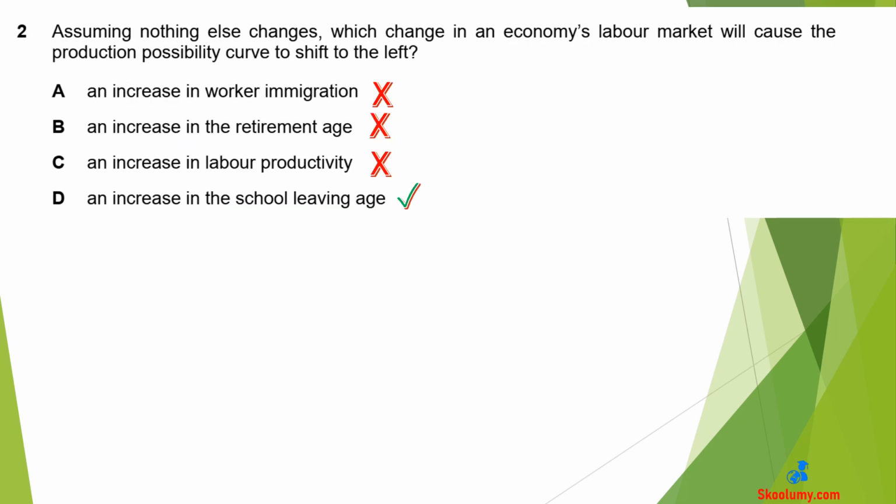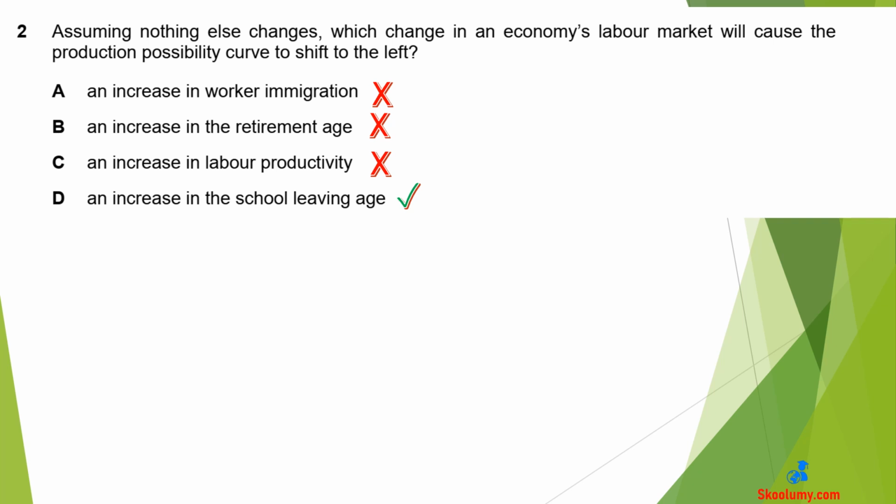Question 2. Assuming nothing else changes, which change in an economy's labor market will cause the production possibility curve to shift to the left? The answer is D, an increase in the school leaving age. When the production possibility curve shifts to the left, the productive capacity of the economy is reduced, and fewer goods will be produced. An increase in school leaving age means that fewer people will join the labor force because students do not finish school early.